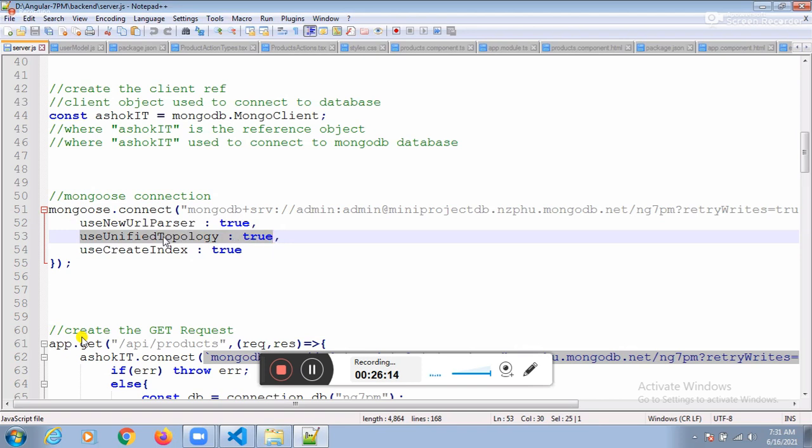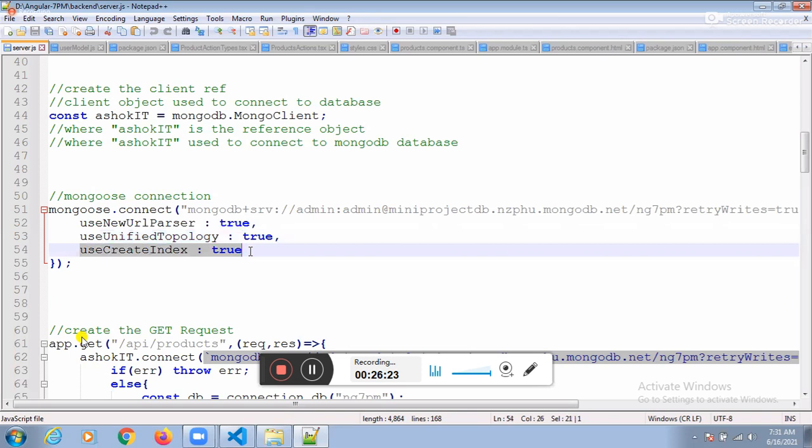So see this one here: useUnifiedTopology equal to true. Next one, guys, and one more point is that I need to maintain the logs. Logs I need to maintain. At 7:30 Lucky Singh hit the database, 7:31 Thousand hit the database, 8 o'clock Vindhya hit the database, 9 o'clock Rohit hit the database. I need to maintain some tracking. To do the tracking, we need to go for useCreateIndex equal to true.